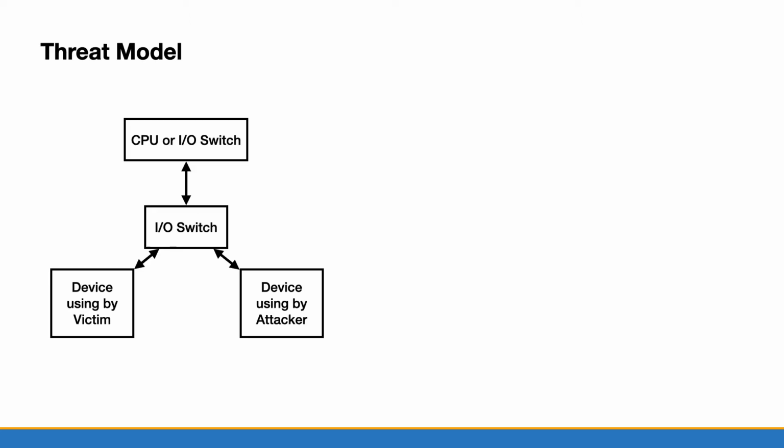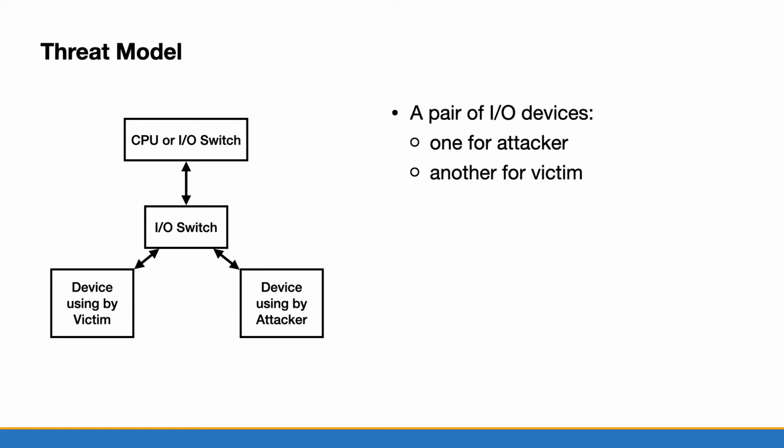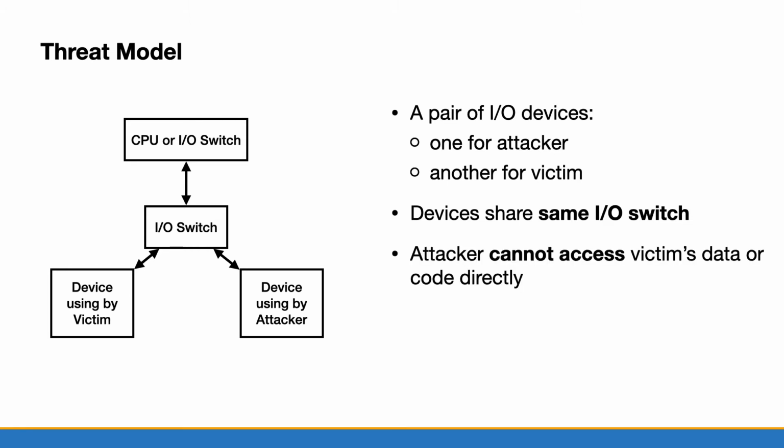Here is our threat model. There are a pair of devices. One interacts with the attacker and another interacts with the victim. Both devices share the same IO switch, which connects to the upstream CPU. The attacker cannot access the victim's data or code directly. We use our side-channel attack to infer the victim's secrets at the shared channel.